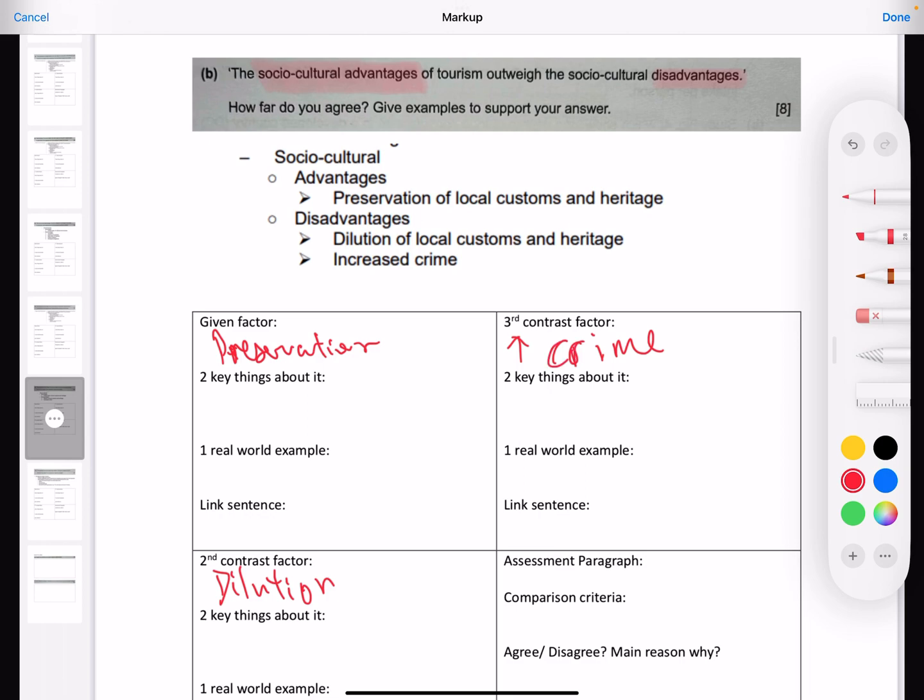Right. So I think the trick in this particular one is when you're doing preservation and then later you're doing dilution, in your assessment paragraph, you must be very clear that there is preservation, but the preservation that is done is not a complete and wholesale preservation of all, I repeat, all your local customs and heritage values and heritage sites, maybe. It could be a partial one. So you could deal with things like truncation of your customs and practices to pander to the tourist demands.